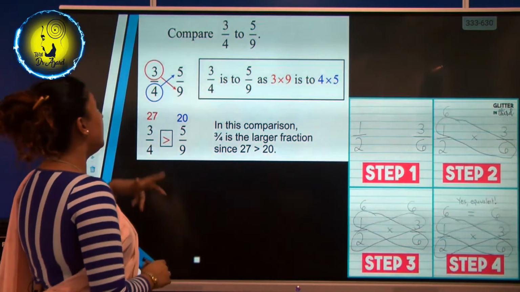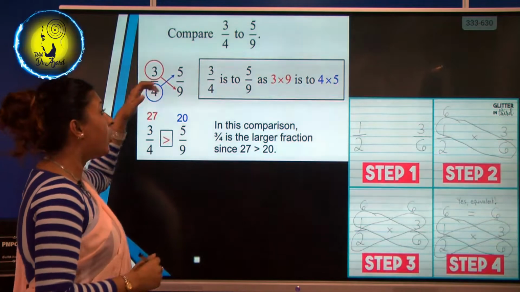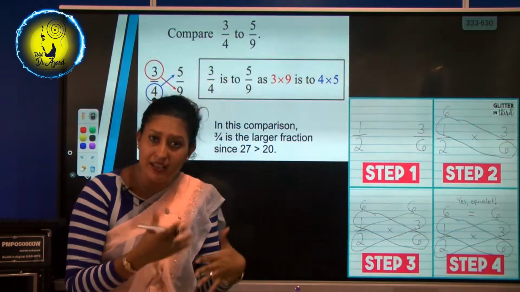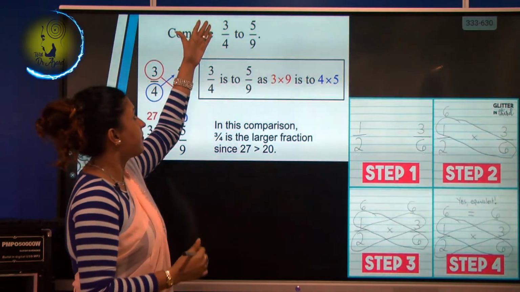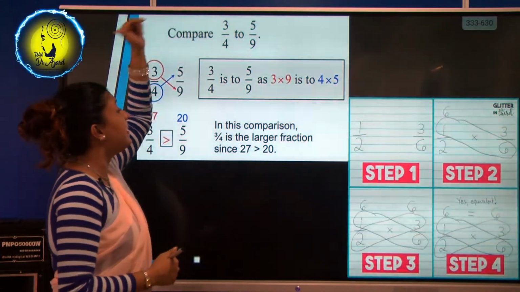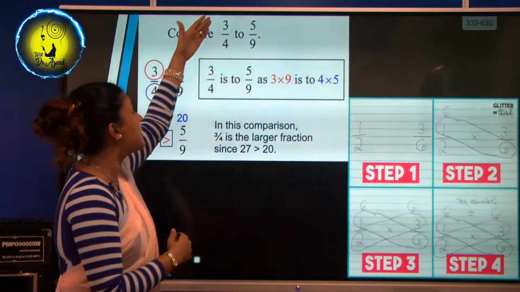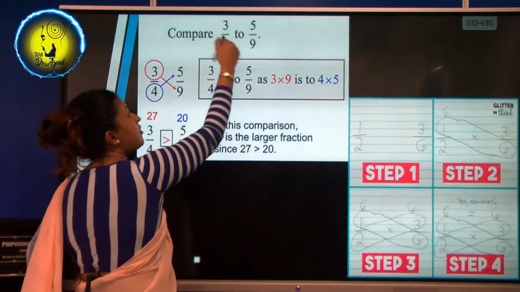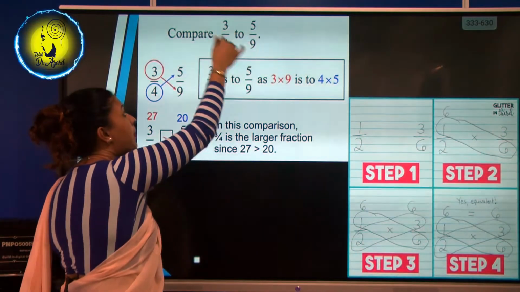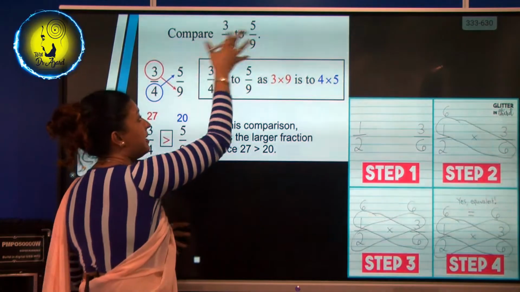Now, what is this? Earlier we learned about equivalent fractions, isn't it? Now here the numerator and the denominator are not the same. You have to compare these two fractions. Is the denominator the same? No, they are different.